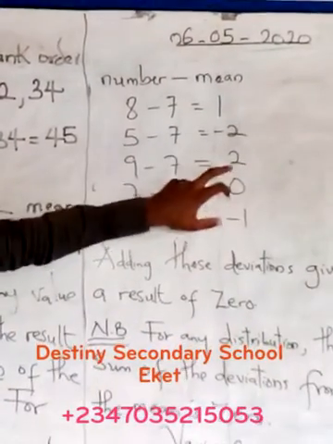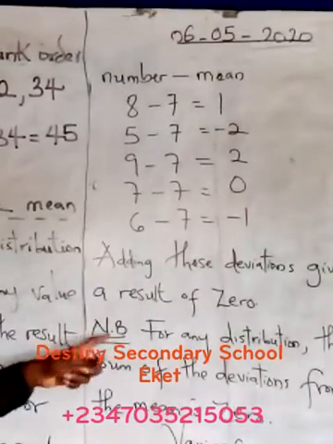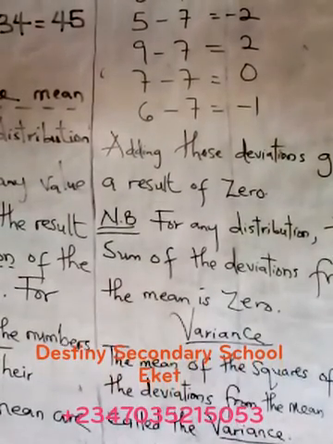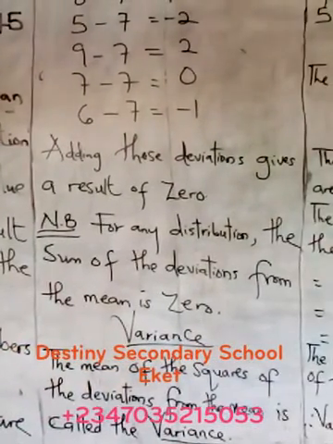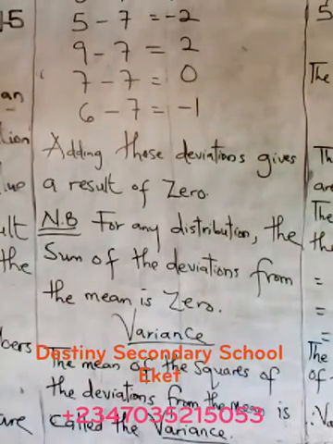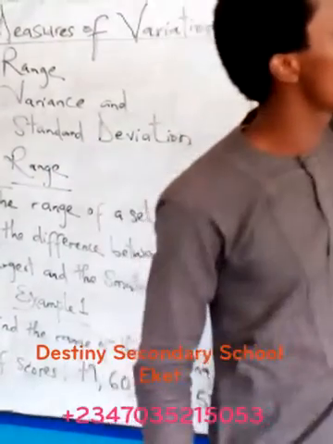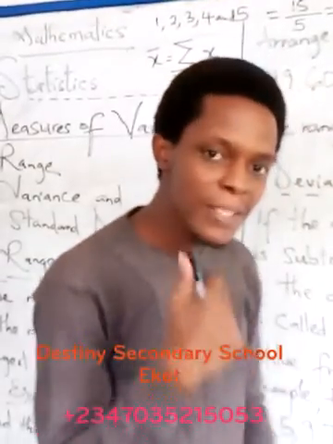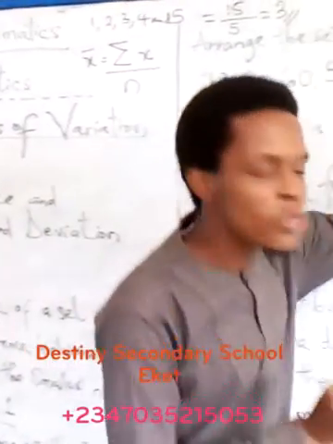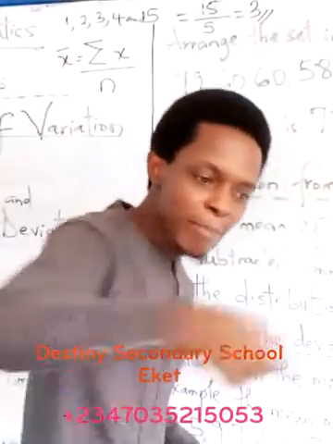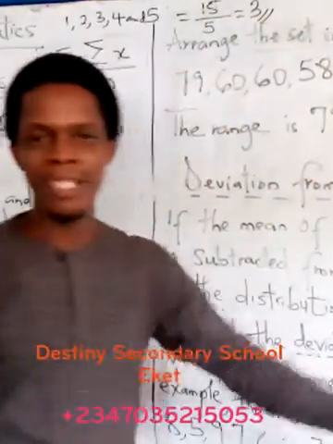Now look at this. We have 1, minus 2, 2, 0, 1. Remember, note, for any distribution, the sum of the deviations from the mean is always 0. It will always give you 0. But when you square it, you're trying to have the positive value of each value in that deviation. That is why we are squaring the deviation. When you square each deviation and add them, you now find the mean of that addition. That will give you the variance. That is variance for you.